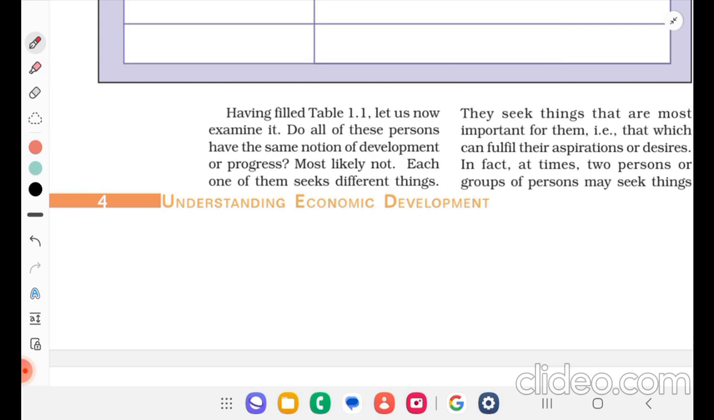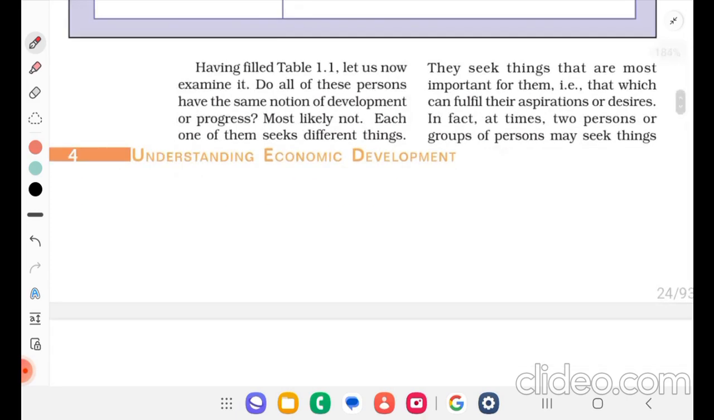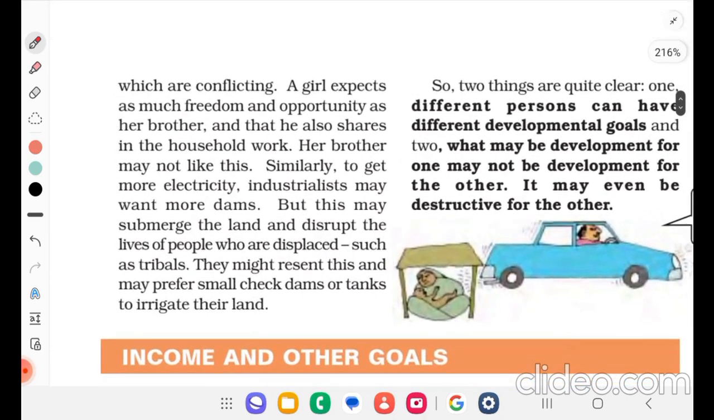Okay, let us now examine it. Do all of these persons have the same notion of development or progress? Of course not. Most likely not. Each one of them seeks different things. They seek things that are most important for them, that is, that which can fulfill their aspirations or desires. In fact, at times, two persons or groups of persons may seek things which are conflicting.